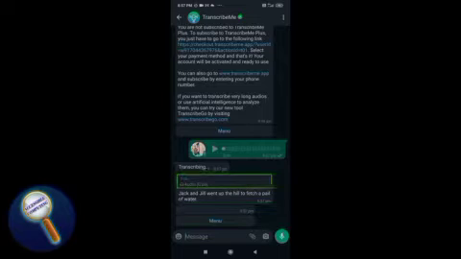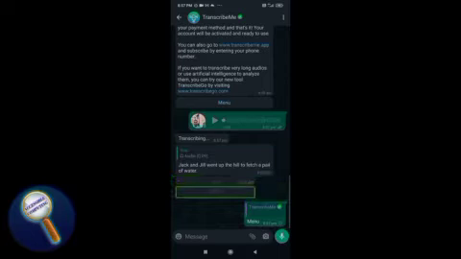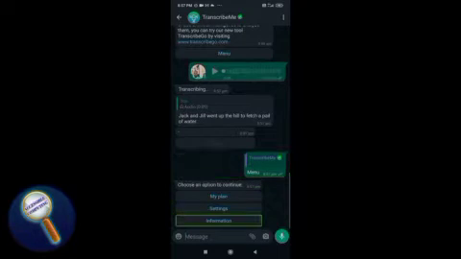Some buttons are also there. Let's see what the buttons are. Text message with buttons. Menu button. Click on menu button. Information, settings, my plan. So let's click on settings.